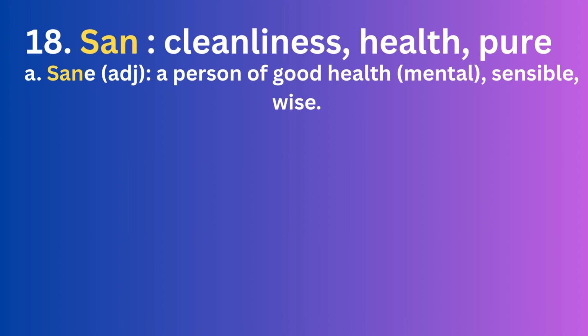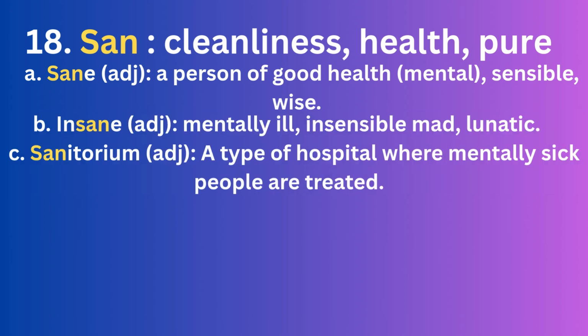Second word, insane. Here you will see the word in before the word san. It means it is going to be negative. Insane is an adjective which means mentally ill, one who is senseless or mad or lunatic. We call that an insane person.